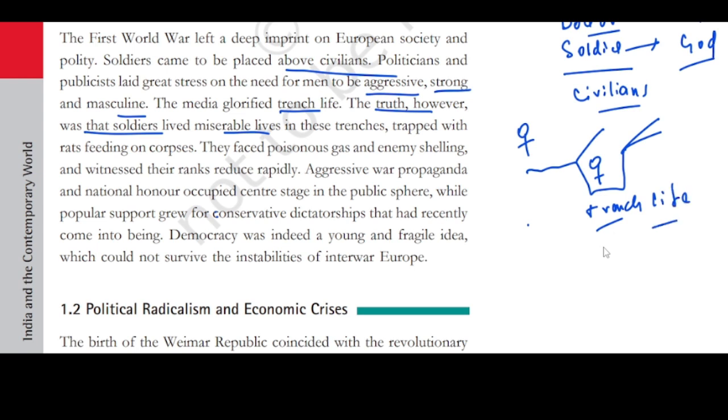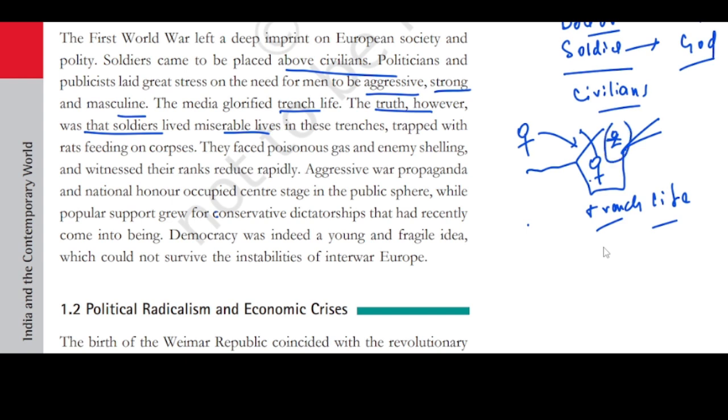But what is happening in this trench life? They're trapped with rats feeding on the corpses. Suppose a person is dead because of some issue or he's been hit by a bullet and he's dead. Now, if this person comes out, the enemy will kill him.